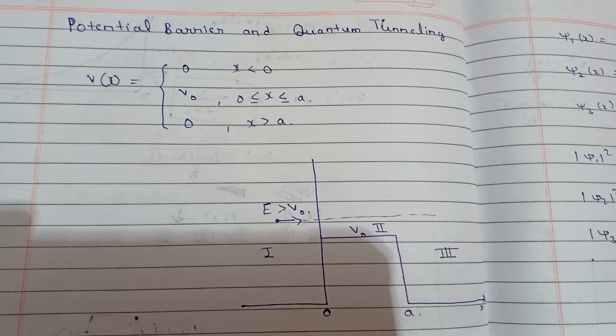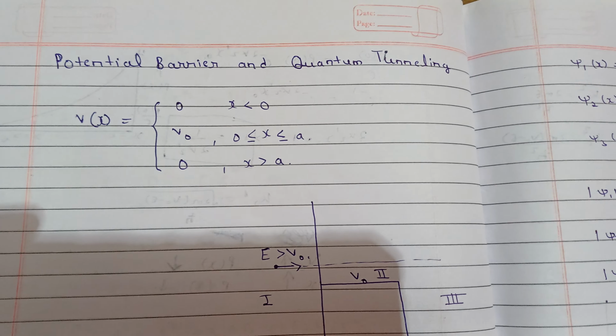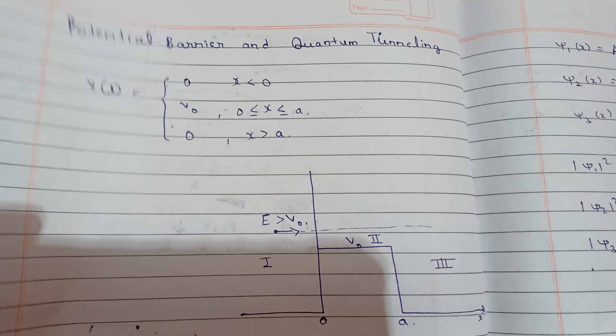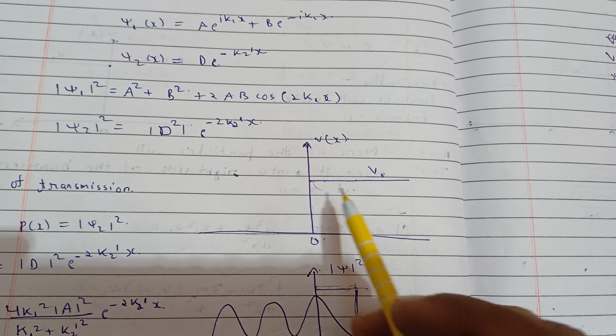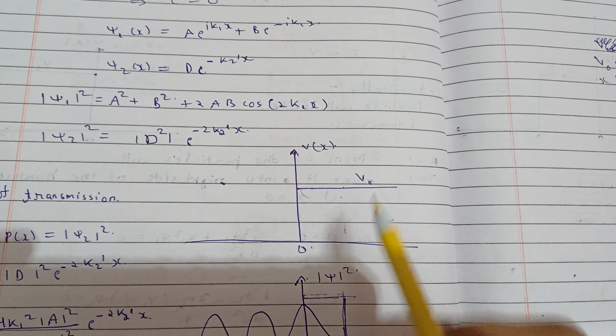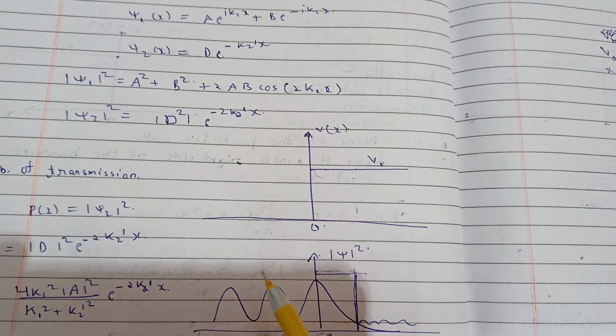So hello everyone, this is lecture 31 for quantum mechanics. In this lecture we will study the potential barrier and quantum tunneling. In the last lecture we studied the step potential, which looks like this. Means there is this barrier of V naught potential. And we studied the transmission coefficient and the reflection coefficient.